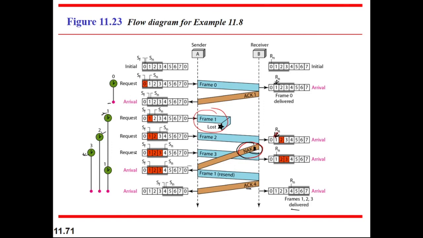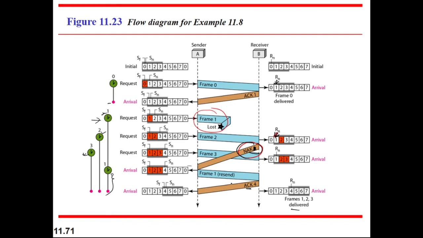So when frame 1 is sent, its timer is on, and when the sender receives this NAK 1, that time the timer needs to be off, because the sender needs to resend the frame. When you are resending the frame, you need to start the timer again. This is the time period.